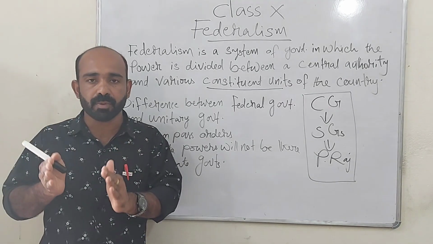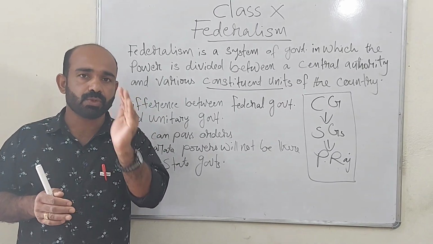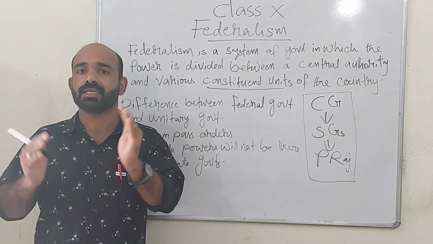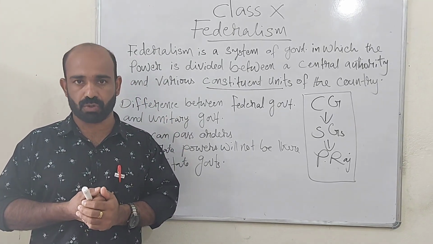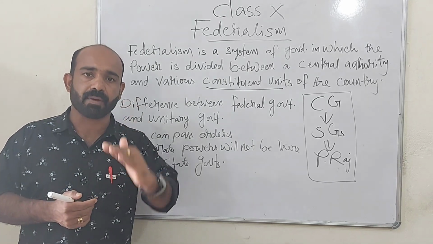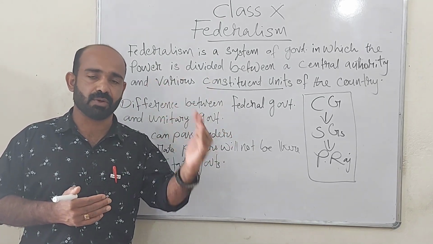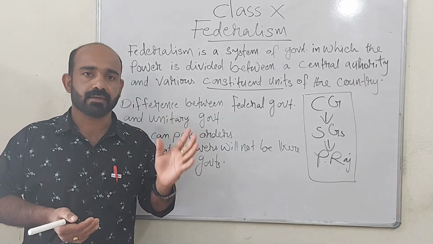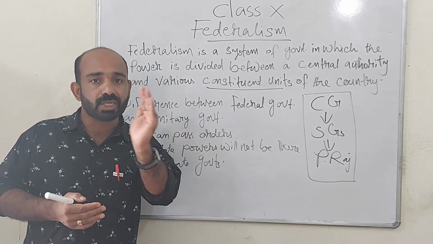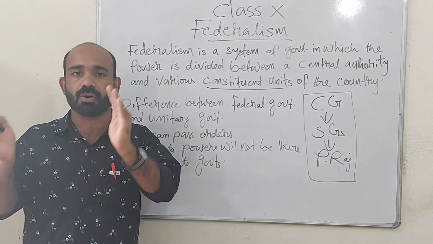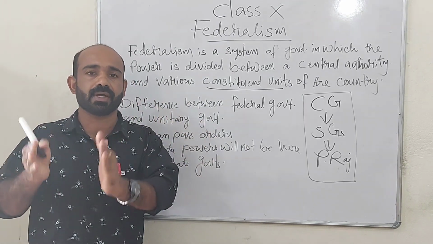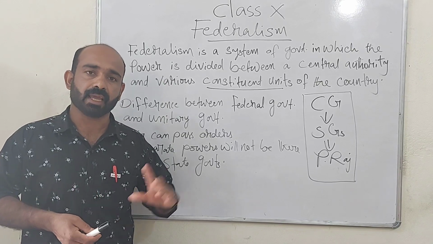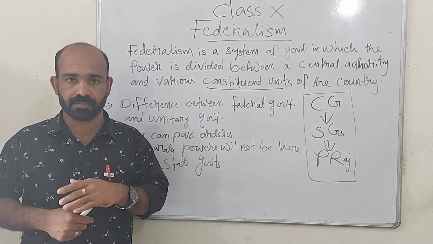And in a federal government, minimum 2 levels of government will be there. Sometimes it can be more than 2 also. And separate powers will be given for central authority and regional governments. And central government cannot withdraw the powers of state governments, or interfere in the powers of state government unnecessarily. The case of Belgium, we have seen that.